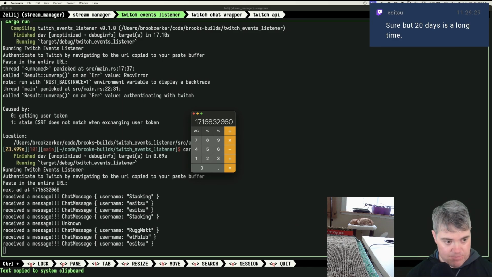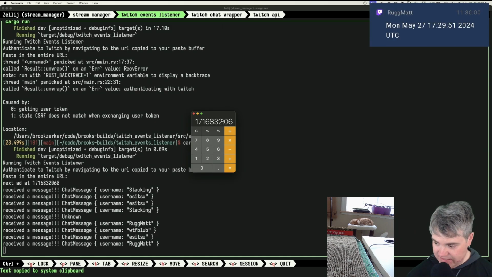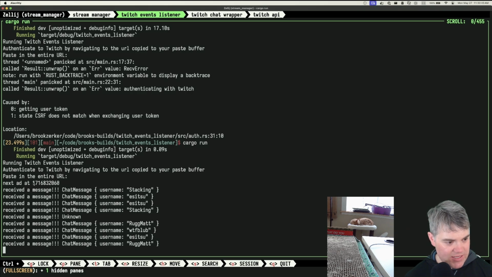Okay, so let's see. If I take this number and if it's milliseconds, I want to now divide by 1,000 to be seconds, divide this by 60 for minutes, divide this by 60 for hours. I mean, the next ad is not starting in 476 hours, so that's just wrong. This number doesn't make any sense. Okay, what are you supposed to be? 171-683-2060. I can't just say they accidentally turned this into something else, because when I create a new date from this. Do you think this is a timestamp in seconds?